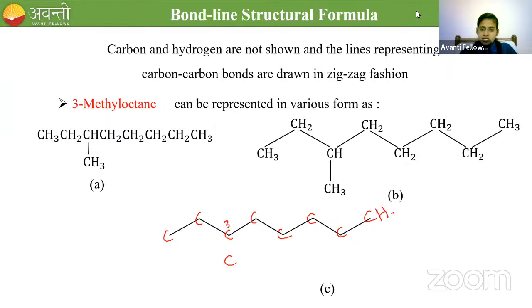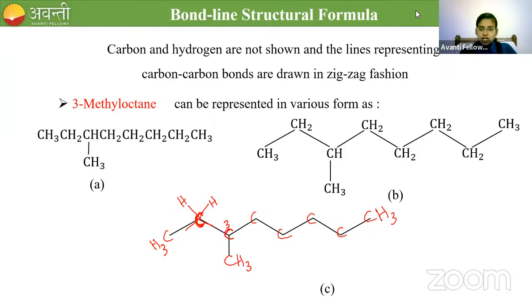C means CH3. So here also it is CH3, and here also it is CH3. Okay, and if you go for the in-between carbon, if I go for this carbon number 2, this carbon has only 2 bonds. So the remaining 2 are hydrogen. Valency of carbon is 4, right? So it should be 2 hydrogen.